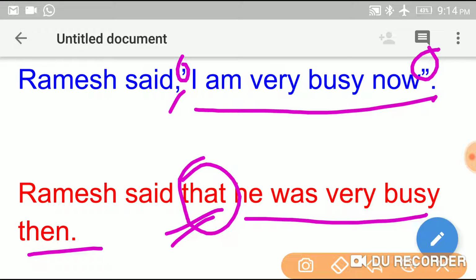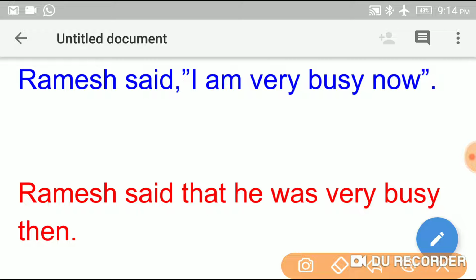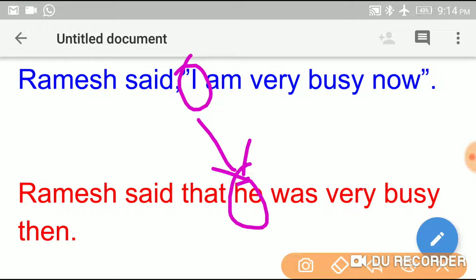Okay, so the next change is here. The pronoun I is used here, and this is first person. I is a first person, so this changes into third person. I changes into he. So while changing direct into indirect, we must change all the first person into third person.